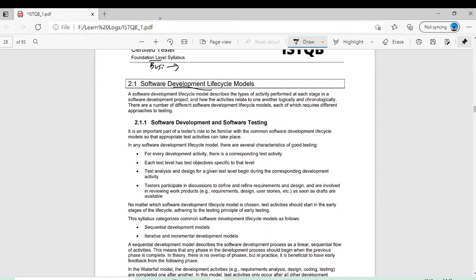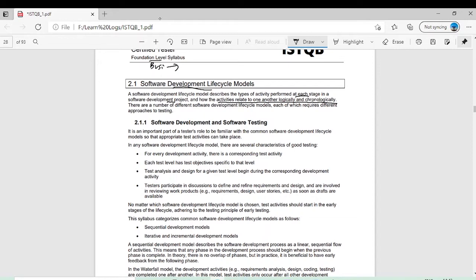A software development life cycle describes the type of activity performed at each stage in a software development project, and how the activities relate to one another logically and chronologically. The model which we choose for any project, we will see in a few minutes. This model will explain how the different activities that we have seen in chapter number 1 fit together.